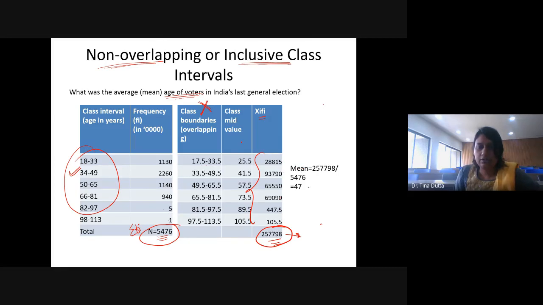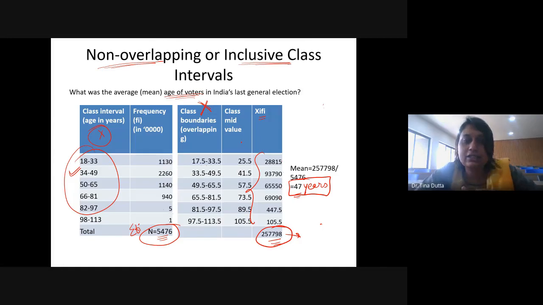So what is the unit here? Years, right? Because हमारा x क्या था? X था हमारा age in years. Actually, we got the mean of all the x values. So this is 47 years. And what is the interpretation of this?